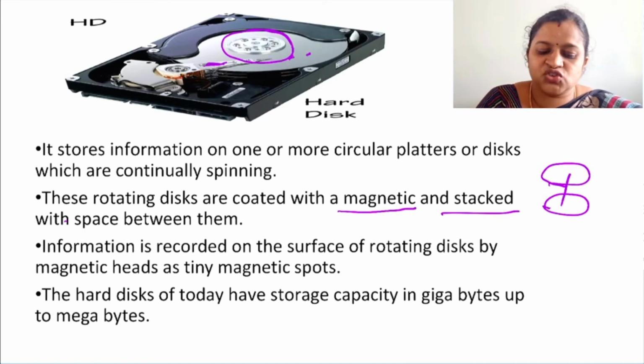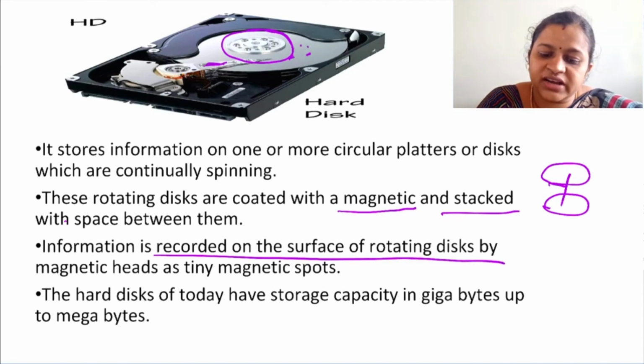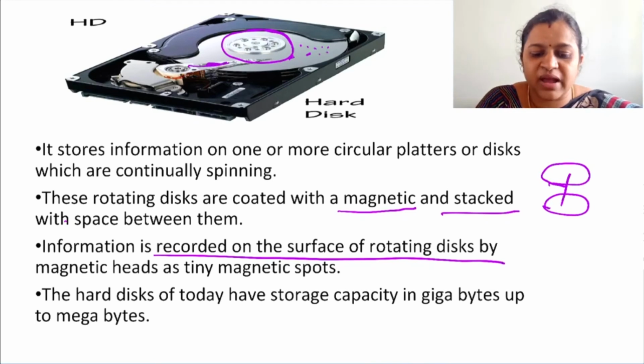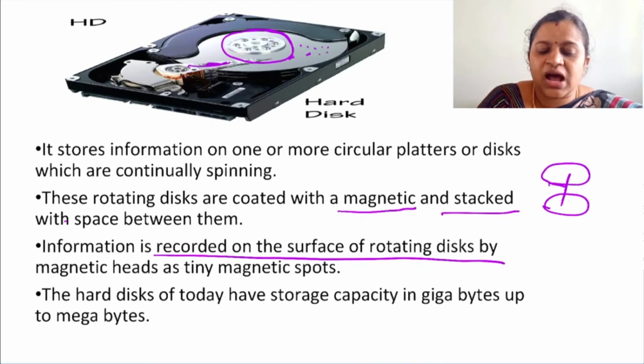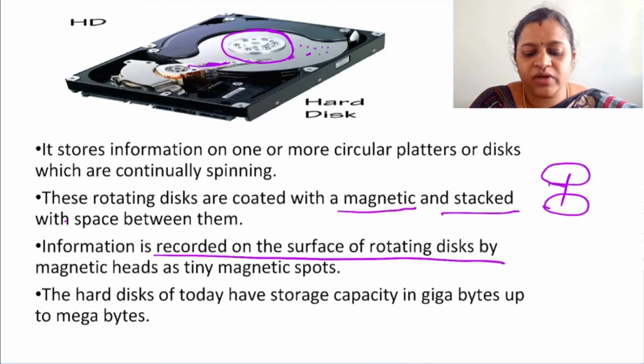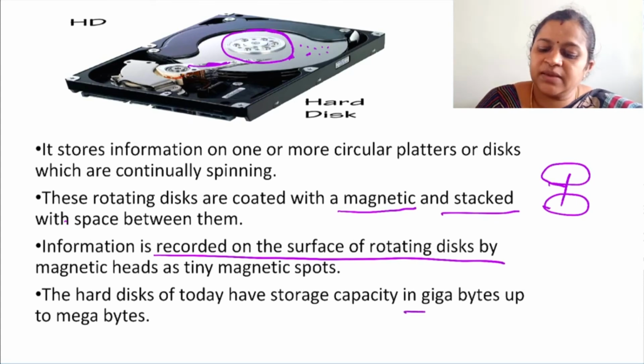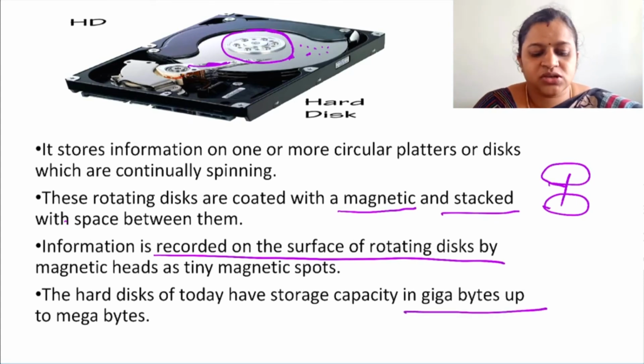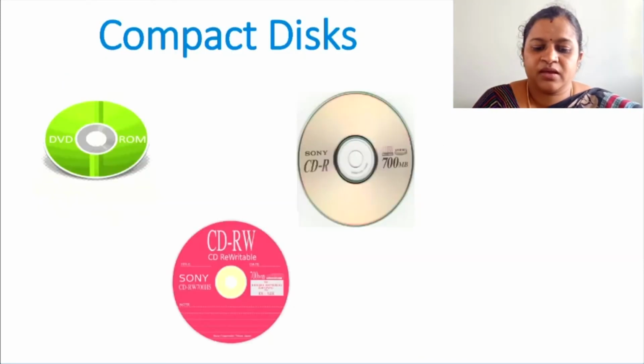The information is recorded on the surface of the rotating disk by the magnetic heads as magnetic spots, like this, some small magnetic spots. This is the magnetic head. These hard disks are very expensive and the storage capacity ranges from gigabytes up to terabytes. So this is all about a hard disk.